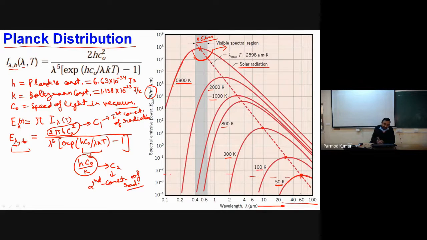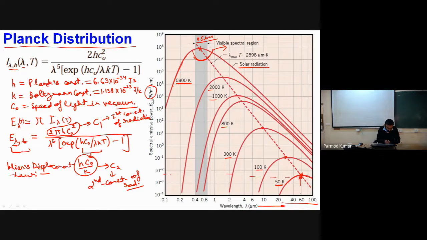Okay, now another important thing we can see over here: this peak point shows a special characteristic which is explained with the help of Wien's displacement law. We call this law Wien's displacement law, and it can be very easily proved with the help of simple mathematics. You can see over here that at a given temperature we are getting this maxima. If I have to determine that this maxima corresponds to what value of the wavelength, what we can do,